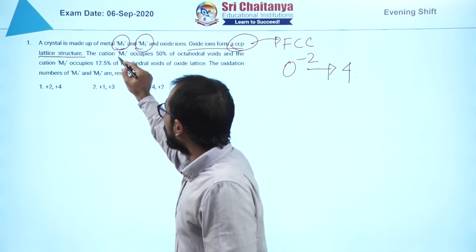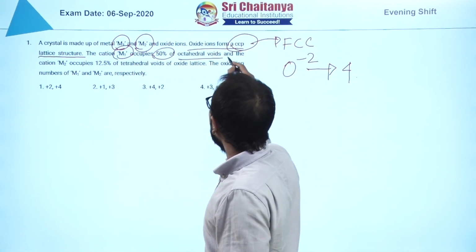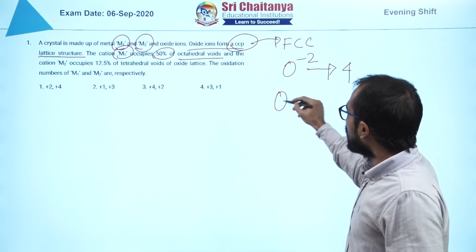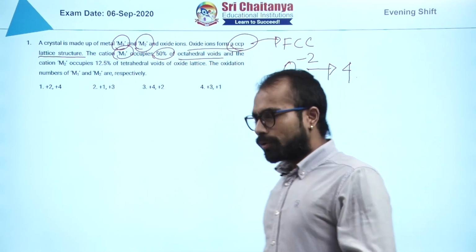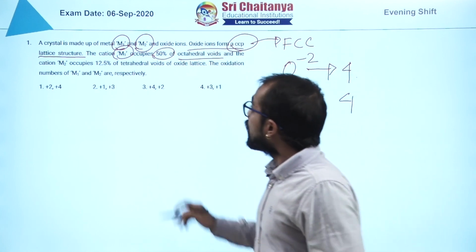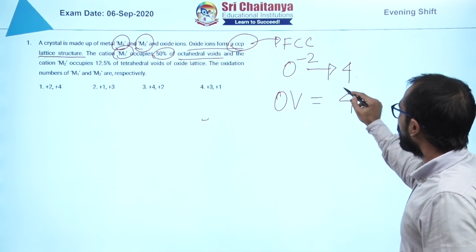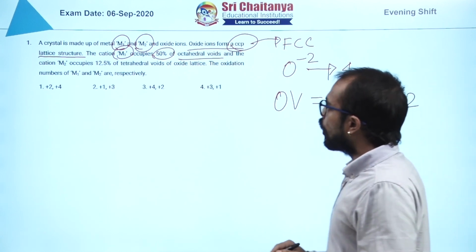Now M1 occupies 50% of the octahedral voids. What are the octahedral voids in FCC? It is same as the effective number of atoms, and that is 4, right? So 4 octahedral voids, but then 50% is occupied. So out of these only 2 voids are occupied.